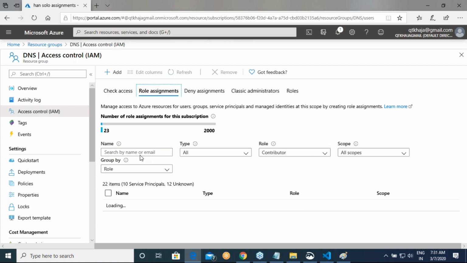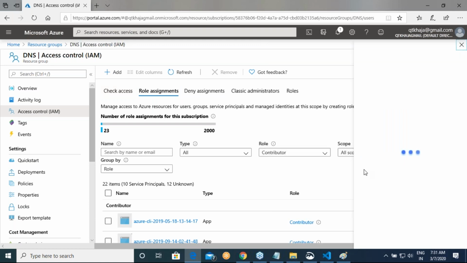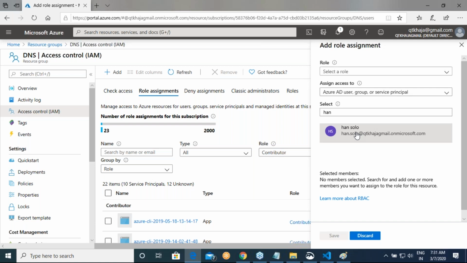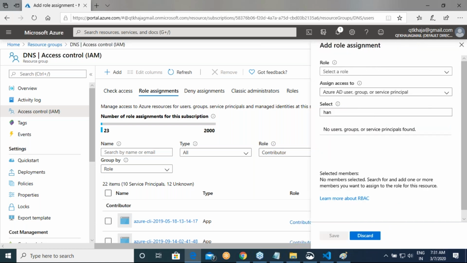Role assignments. Okay. Can I add a role assignment? Let me add a role assignment to the user who is Han Solo. Okay. I have to select a role.